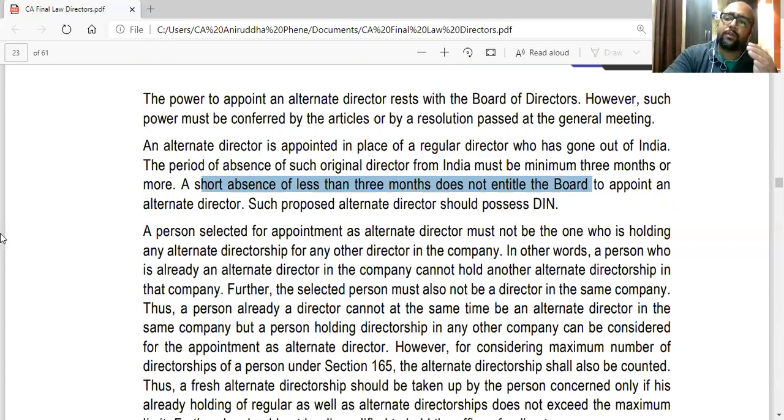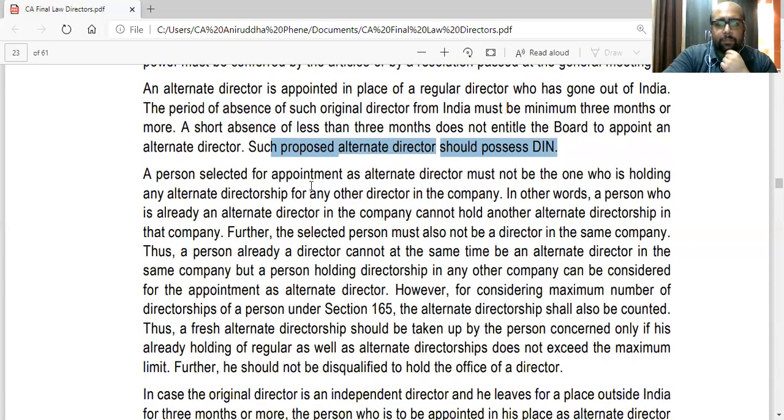So if he has to go for 3 months minimum, obviously he should possess a DIN. Even the alternate director has to possess a DIN. Additional director has to possess a DIN.